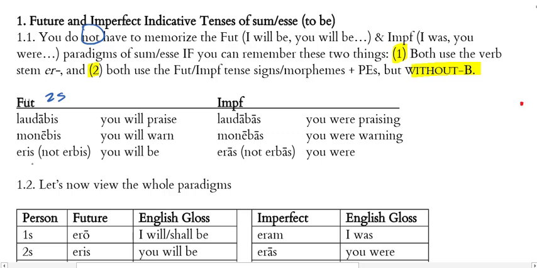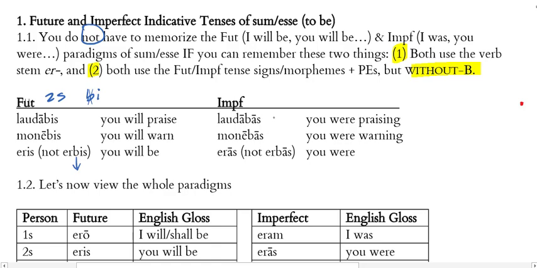And then for sum, notice it's eris, not erbis, as we had here, bis. It's not erbis. This be is not to be, all right? And so I do get the i of bi, but not the b of bi. Okay, so my tense sign or tense morpheme is bi, but with ero, the bi drops out.